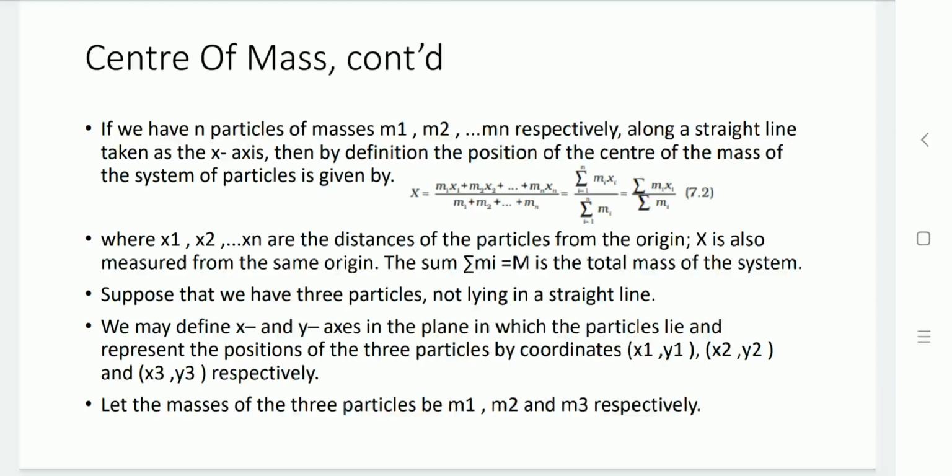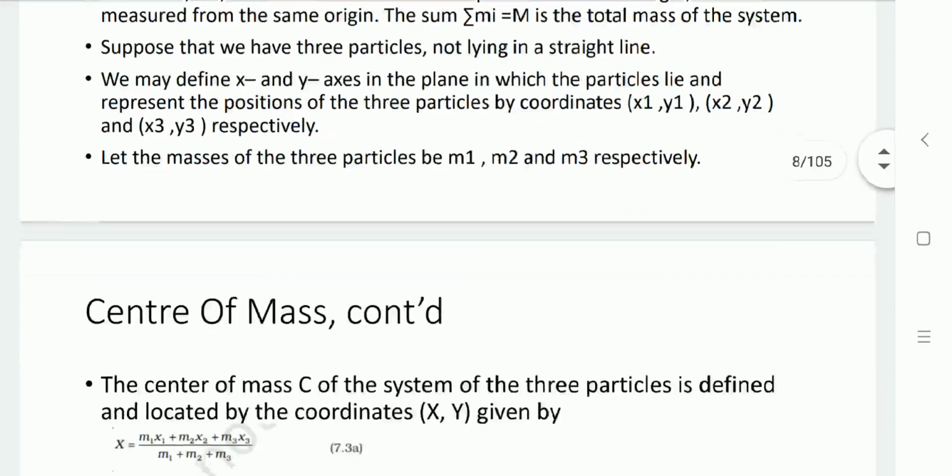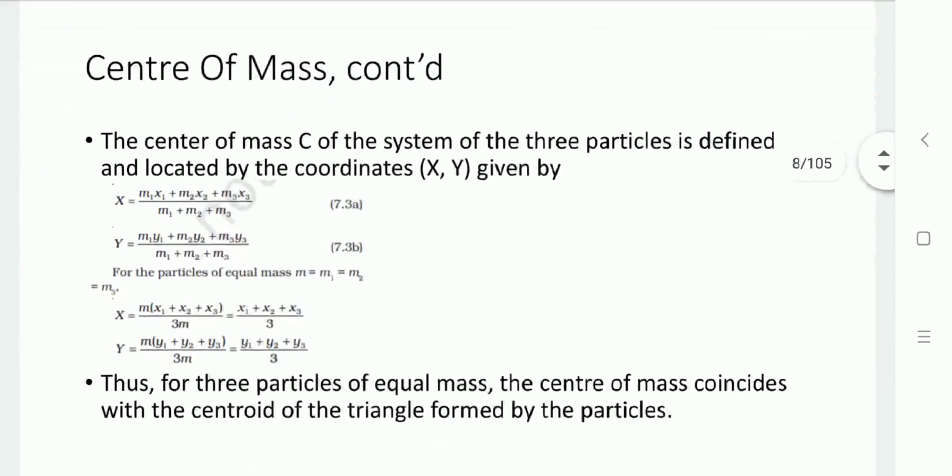Now if we have 3 particles that are not lying in a straight line, not on the same axis, then these particles can be defined by the x and y axes in a plane, having coordinates x1, y1, x2, y2 and x3, y3, and masses m1, m2 and m3. The center of mass of this system can be defined by xy coordinates.